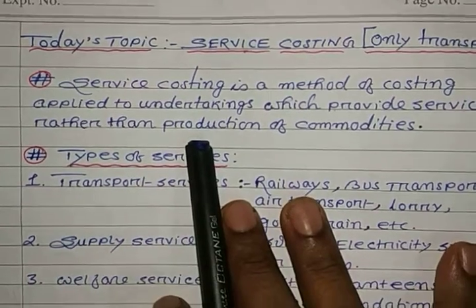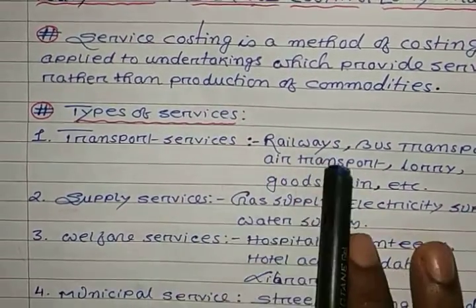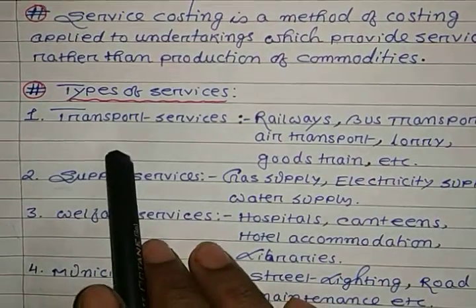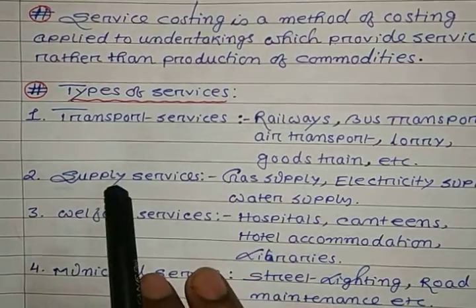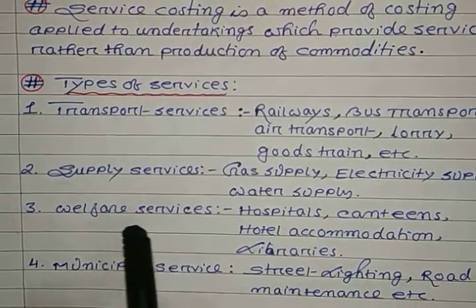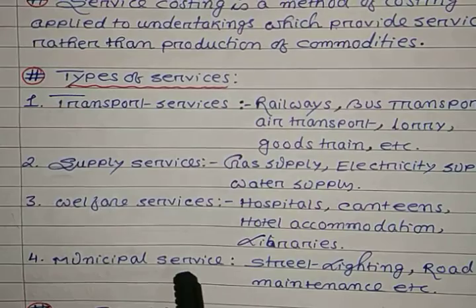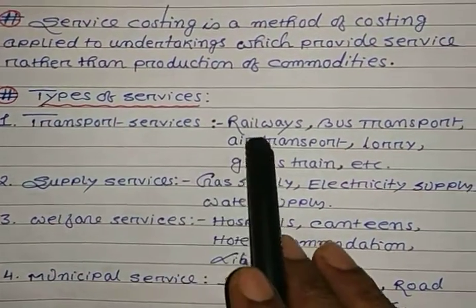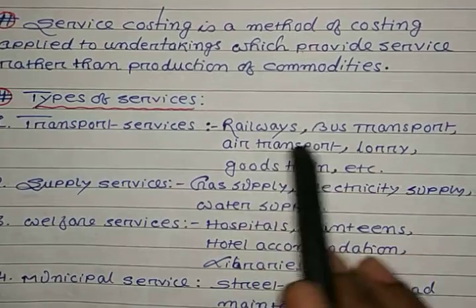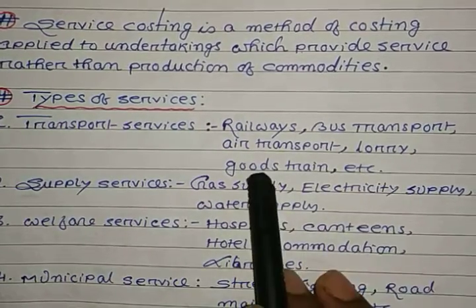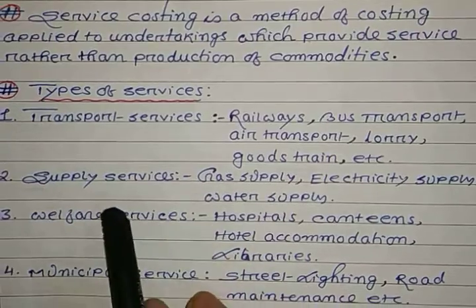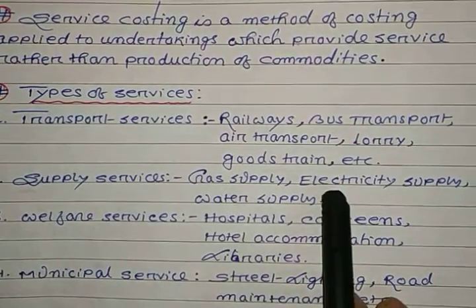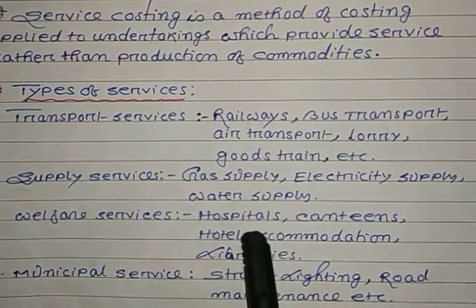Now next, the types of services. Types of services given: transport services, supply services, welfare services, municipal services. Transport services, examples like railway, bus transport, air transport, lorry, goods train, etc. Supply services, examples like gas supply, electricity supply, water supply.